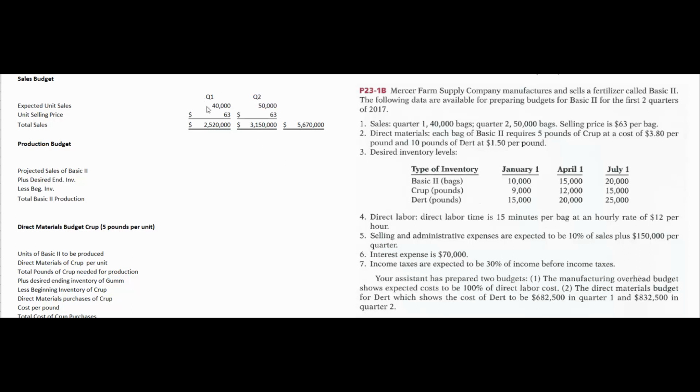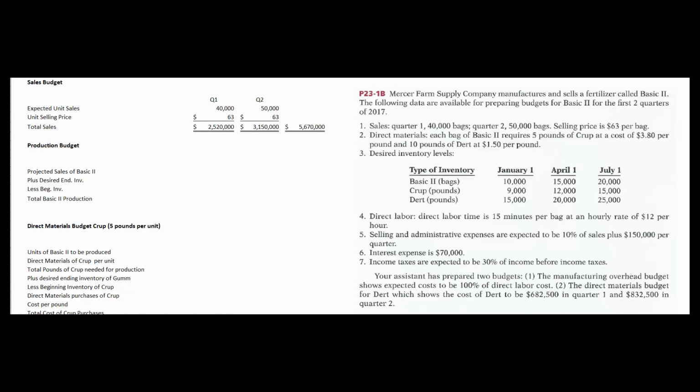So in Excel, I'll put in 40,000 bags and 50,000 bags times $63. So this cell times this cell gives me the first quarter sales. This cell times this cell gives me the second quarter sales. And this gives me the total sales for the first half of the year. So that was the sales budget. Now we have to do the production budget.